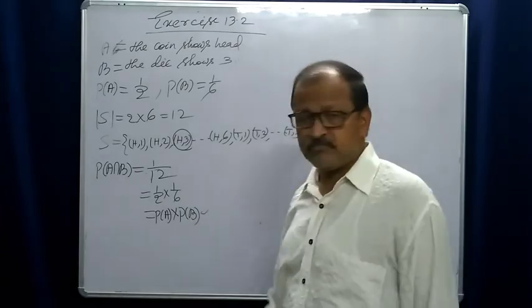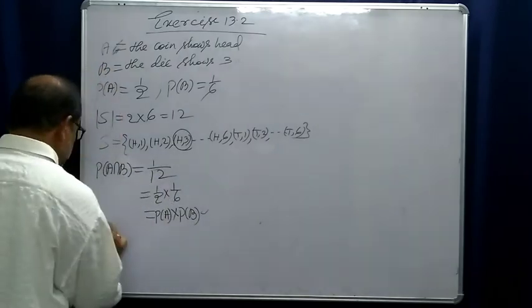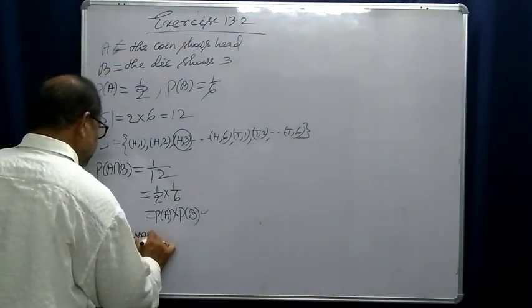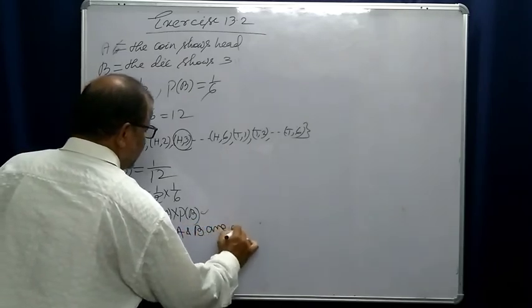Here it is equal, so events A and B are independent.